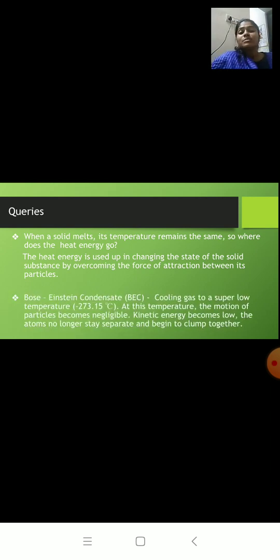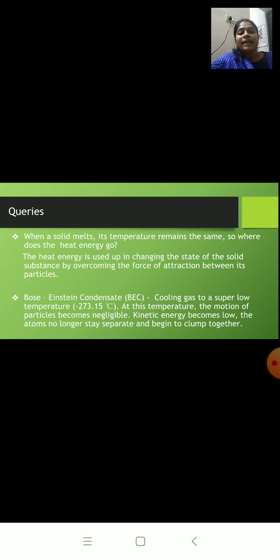Next one, what is Bose-Einstein condensate? Bose-Einstein condensate, that is BEC. It is a fifth state of matter. We have solid, liquid, gas, plasma and Bose-Einstein condensate.